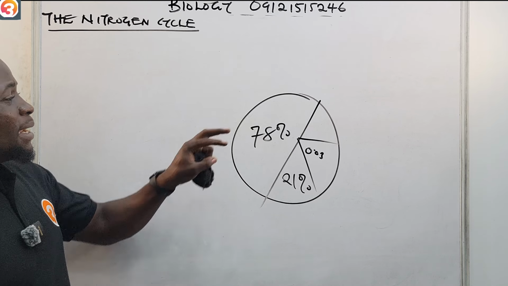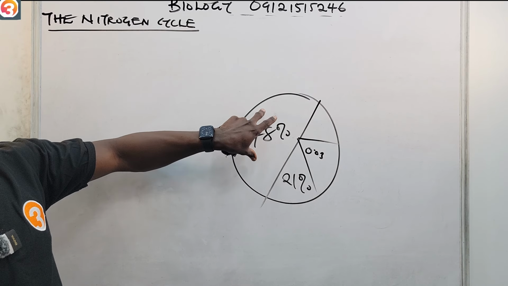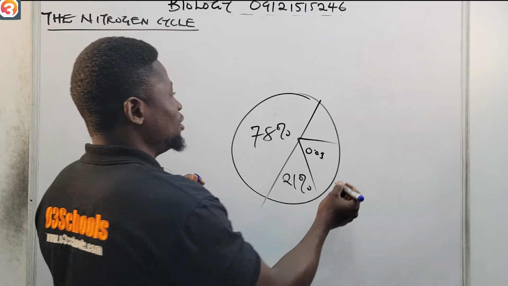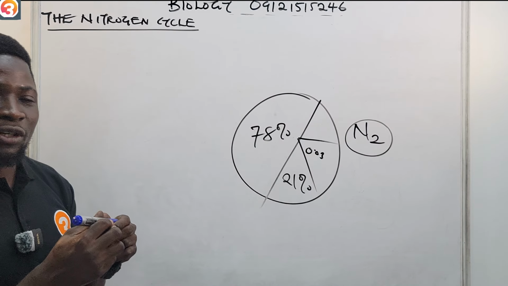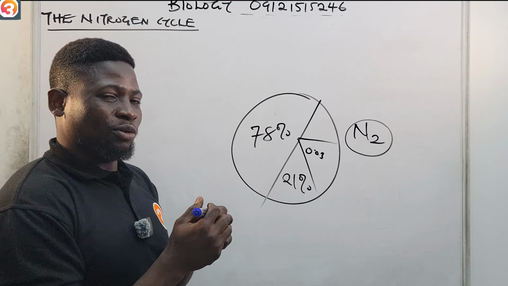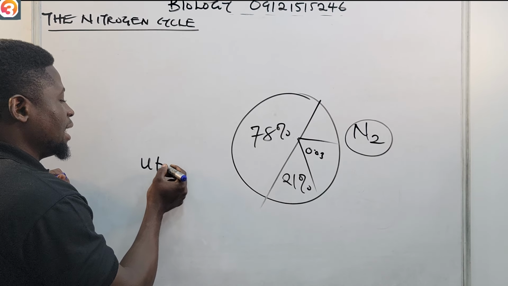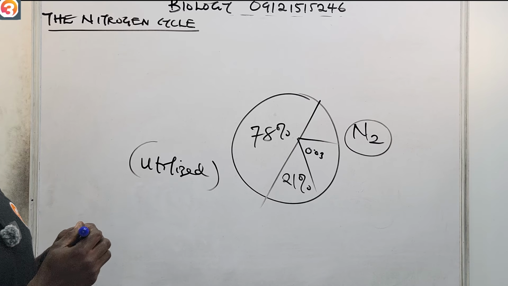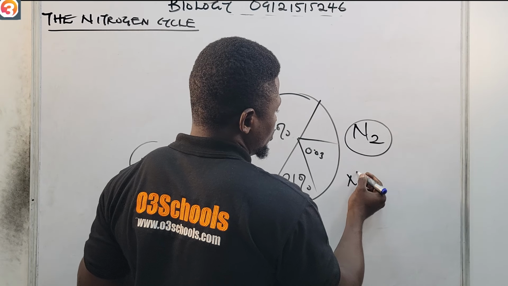So despite the fact that nitrogen occupies the largest percentage of air, nitrogen, which is N2, nitrogen gas, cannot be utilized directly by living organisms. Take note: nitrogen gas cannot be utilized by living organisms. It is present in the soils in the form of nitrogen compounds.